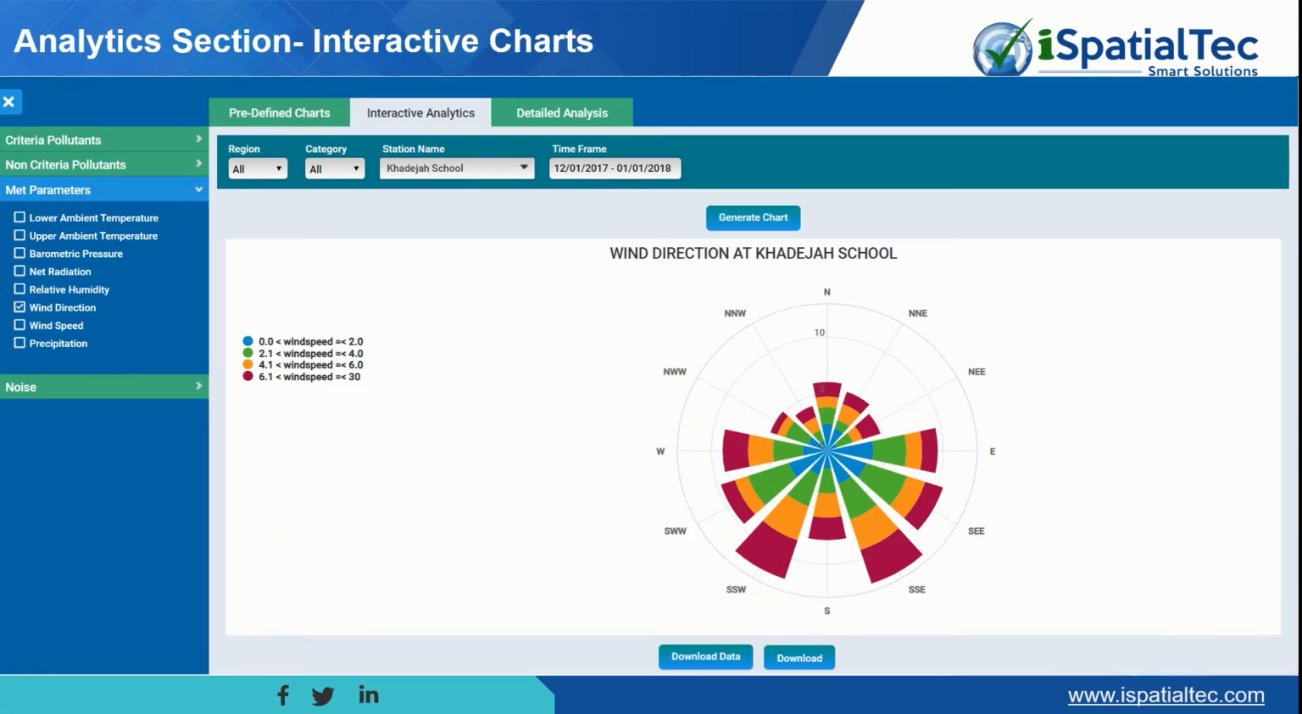There are different met parameters of the selected stations, as well as you can see the wind direction and also the wind speed based on different kinds of details for the selected station. And there is a time frame also you can select. Based on that, the data will be displayed. For each report, we have given download options.